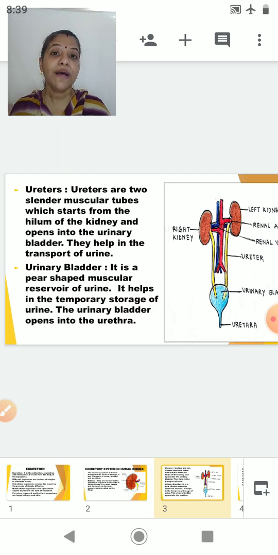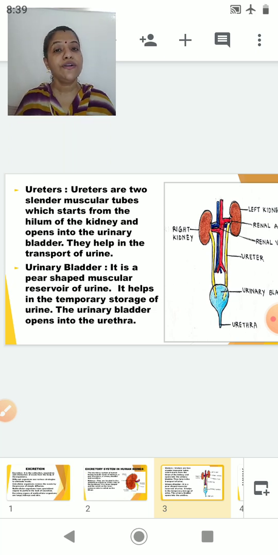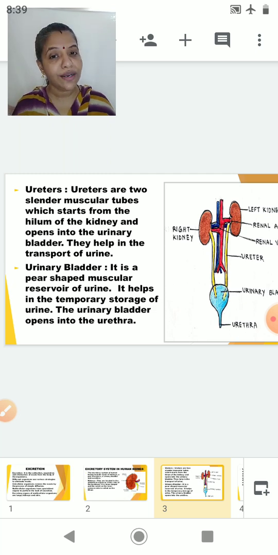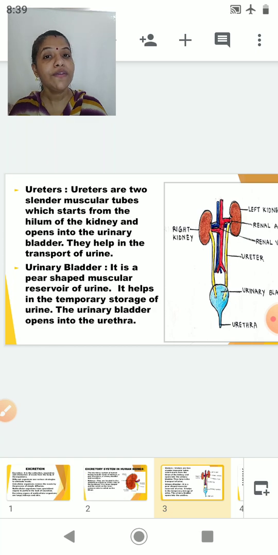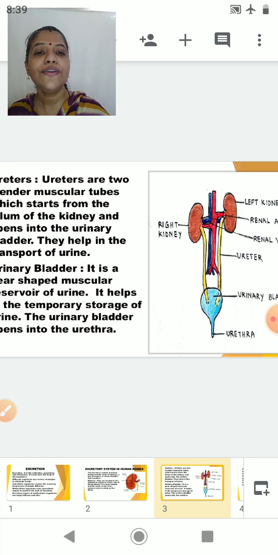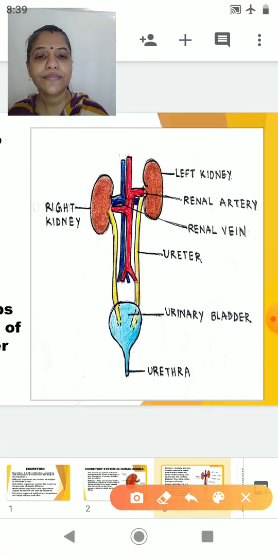Reservoir means a bag in which you can store the urine for a particular span of time. What is the function of the urinary bladder? It helps in the temporary storage of urine. Now the urinary bladder will open to the outside by means of an opening which is called the urethra. So just enlarge the urinary bladder and we will see.